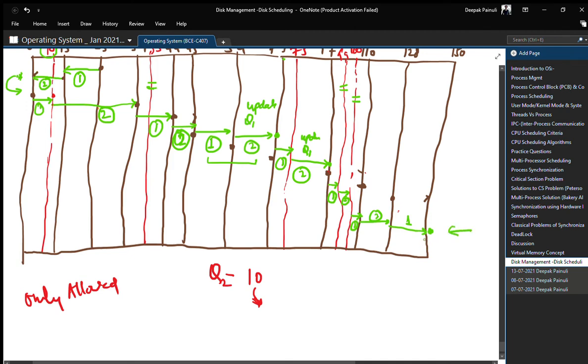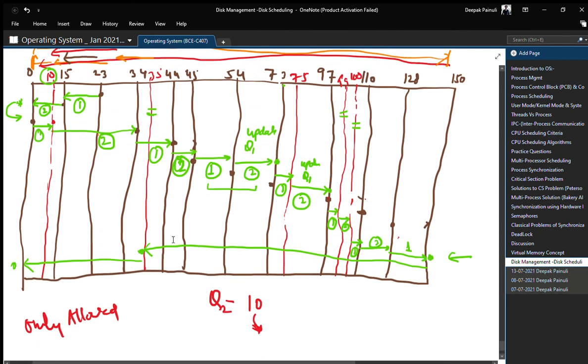In this queue we have only one request now, which is 35, which is still unsatisfied. That's why we will go from 150 to 35 and 35 to 0, right?